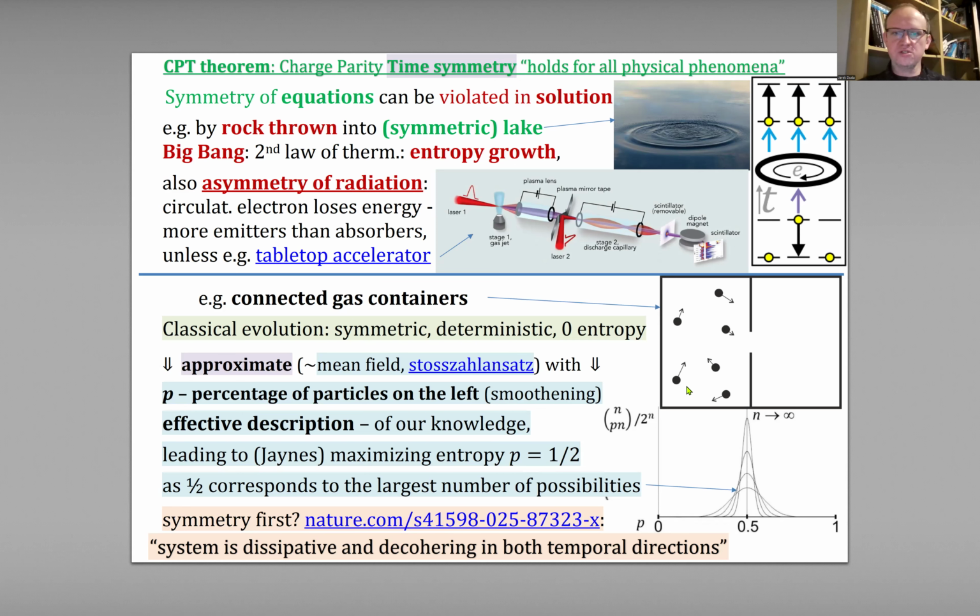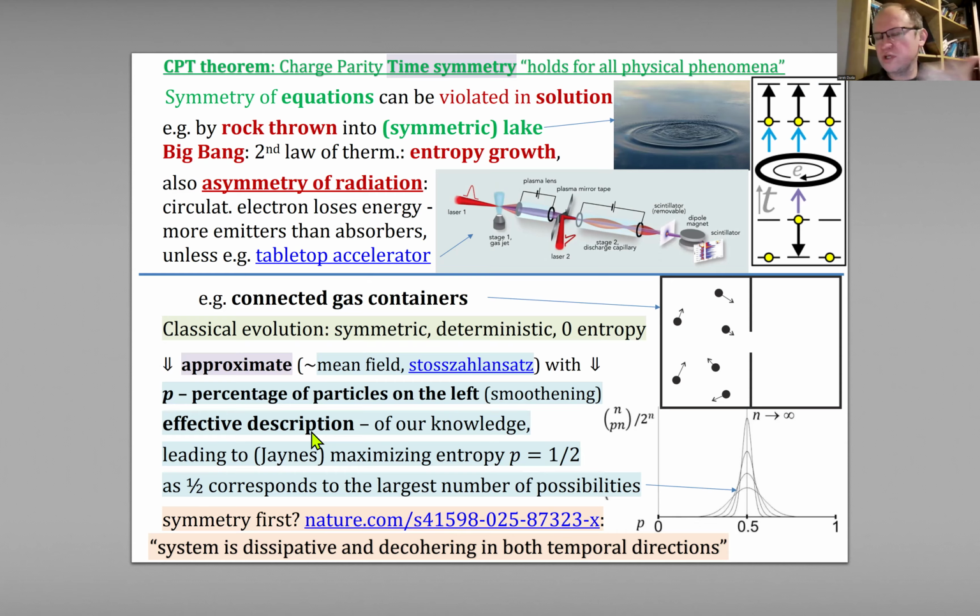And using this approximation, we can show that entropy should go to 1/2, because the number of possibilities for p equals 1/2 is the largest. Just entropy maximization says that the safest assumption is 1/2 on the left, 1/2 on the right, because it's the largest number of possibilities. But we have to use this approximation. However, we could first apply the time symmetry and then use this approximation, and this way we would get the entropy growth, but in the opposite time direction. So finally there should be this tendency for entropy growth.